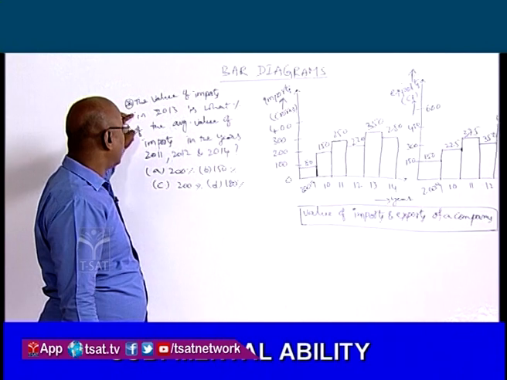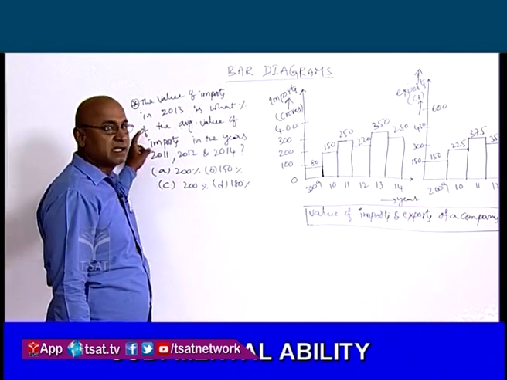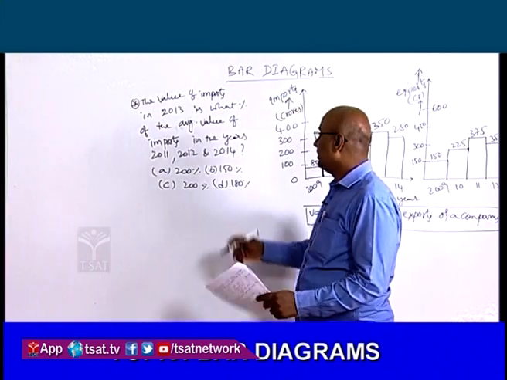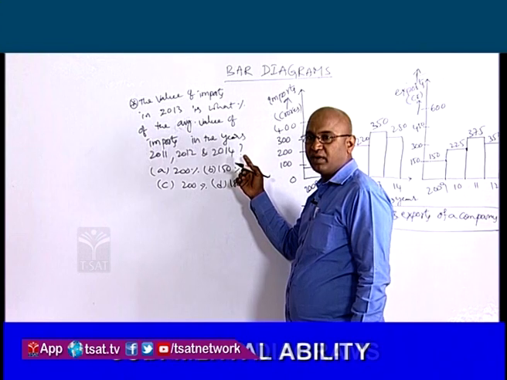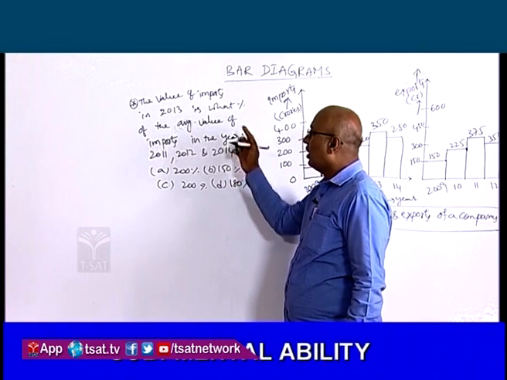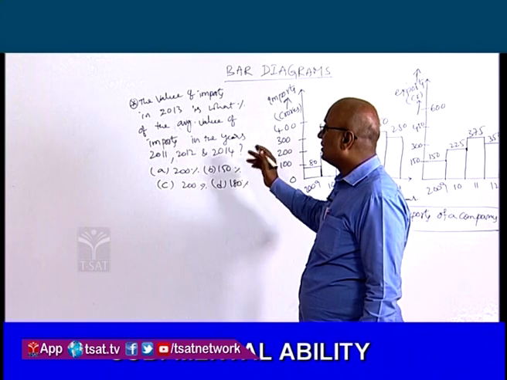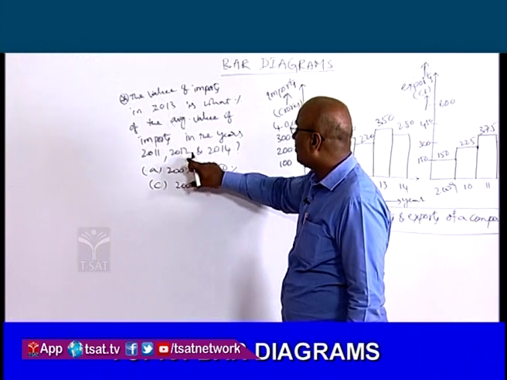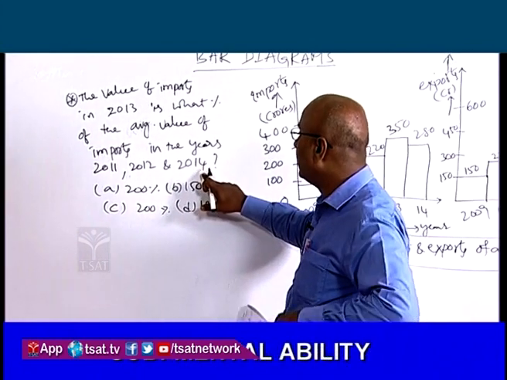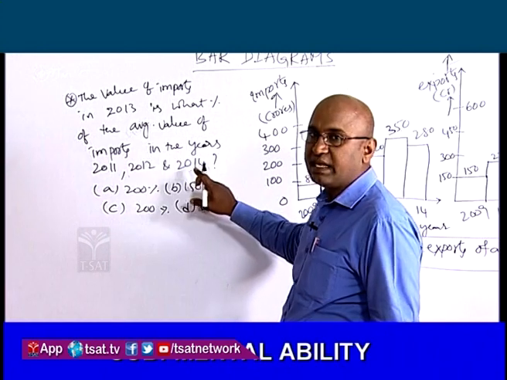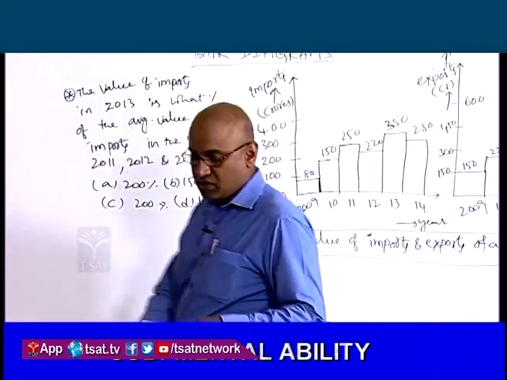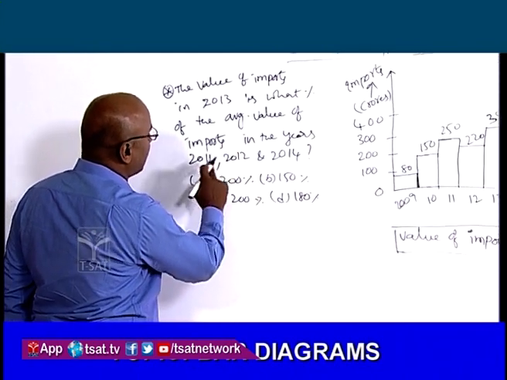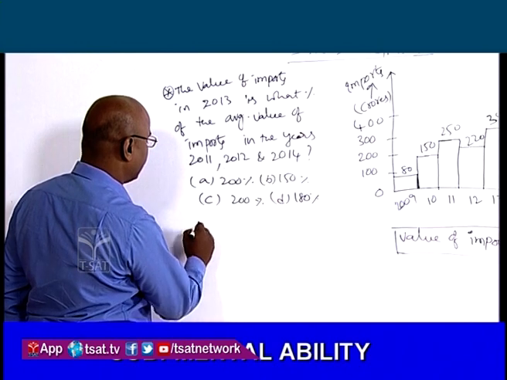The value of imports in 2013 is what percent of the average value of the imports in the years 2011, 2012 and 2014. The value of imports in 2013 is what percent, on average, of the imports in 2011, 2012, 2014, he is asking. Correct. So first we will find out the average of the imports of the years 2011, 12 and 2014.